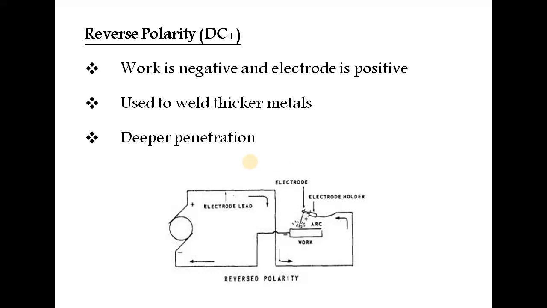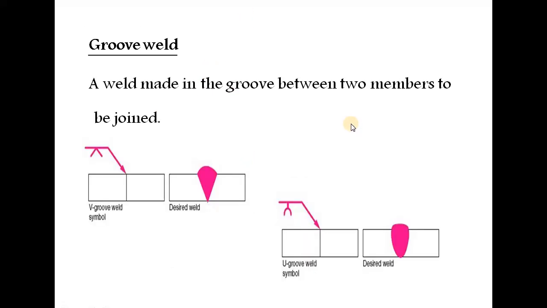The other one is reverse polarity. The workpiece is negative and the electrode is positive, used to weld thicker metals. For metals more than 6 mm thickness, reverse polarity is mostly preferred. Finally we get deeper penetration, because the material has to be penetrated inside. So it is better to choose reverse polarity when you have to join thicker metals.